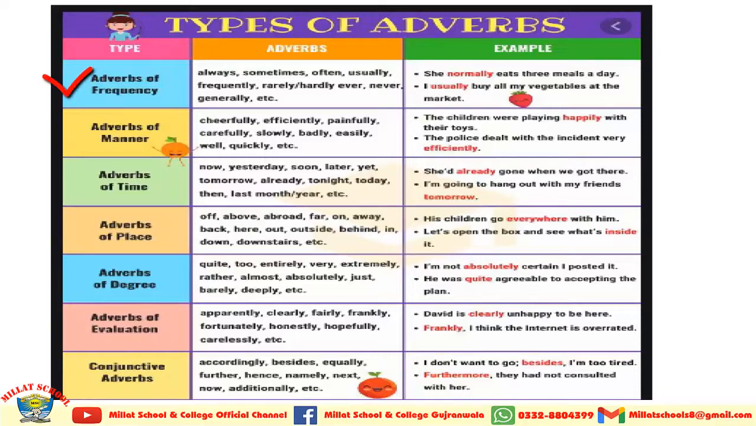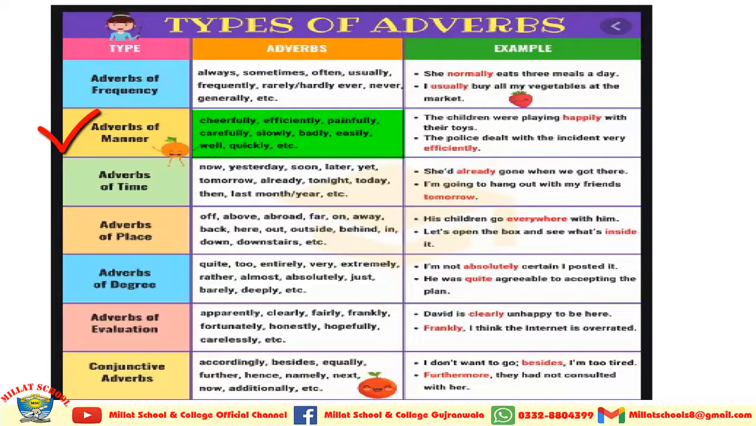First of all is the adverb of frequency. This is the first type. These adverbs are always, sometimes, often, usually, frequently, rarely, hardly ever, never, generally, etc. These words come in the category of adverbs of frequency. Examples are here in front of you. She normally eats 3 meals a day. I usually buy all my vegetables at the market.